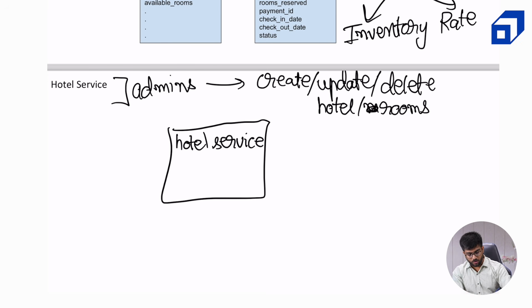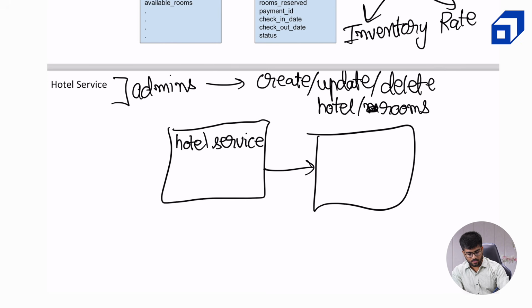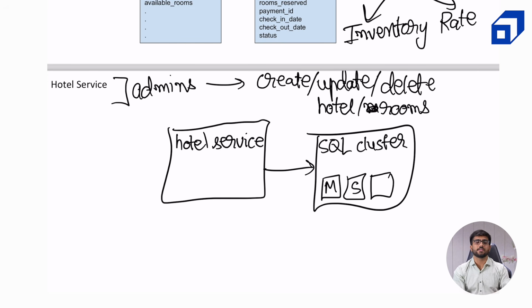So we will store all of these details in a SQL cluster. Okay. Now we can have a master slave architecture wherein there is a master database. Okay. And then there are some slave databases as well. So in case the master database goes down or is corrupted, we can replicate the data from the slave database and make it consistent to the master database.